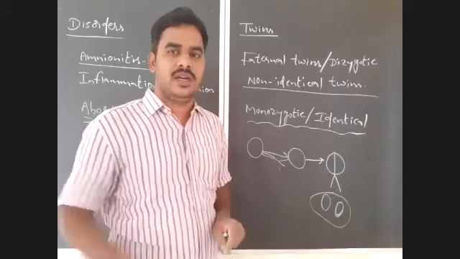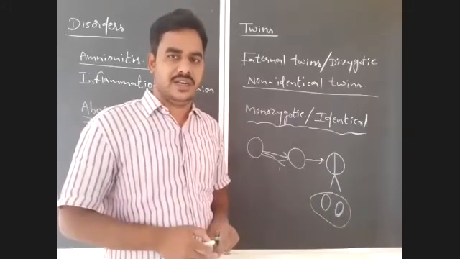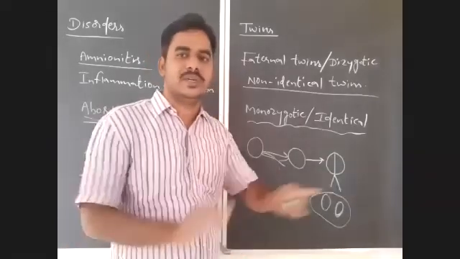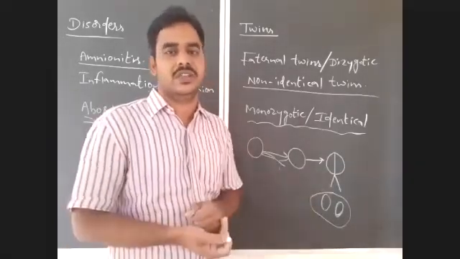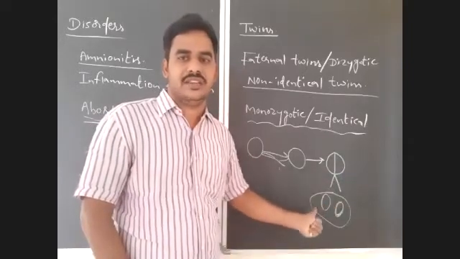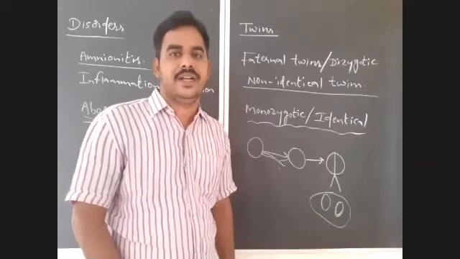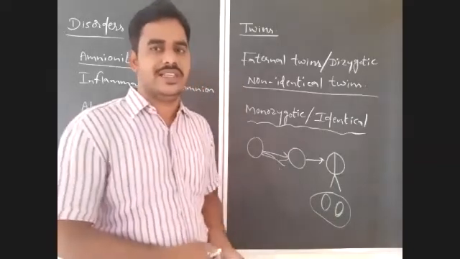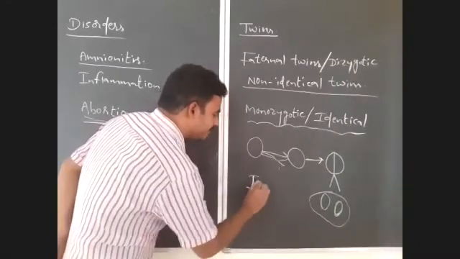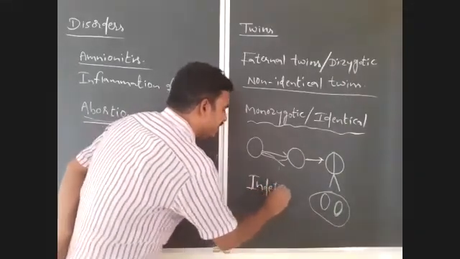But in indeterminate cleavage, the fate of these blastomeres is not decided in the early stages. Because of that, if the blastomeres are separated from each other, they can develop as independent embryos. So which type of cleavage is there in this formation? Indeterminate cleavage.